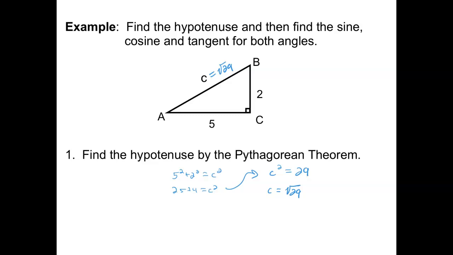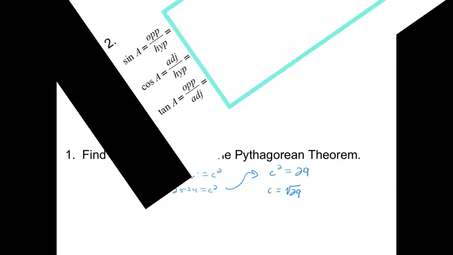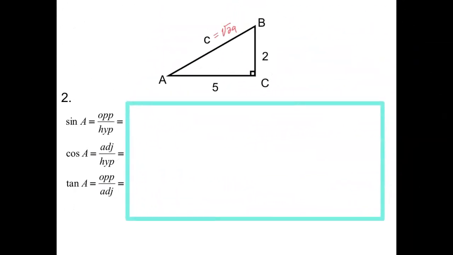And now let's find some of those trig values again. This time we're just asked to find the sine, cosine, and tangent. So I'm going to start with angle A. Here's angle A, here's the side opposite, here's the hypotenuse. So when I write it down, I would write 2 over radical 29. However, you can't leave that in that form because we have to rationalize the denominator by multiplying by radical 29 over radical 29. And so I'm going to get 2 radical 29 over 29.